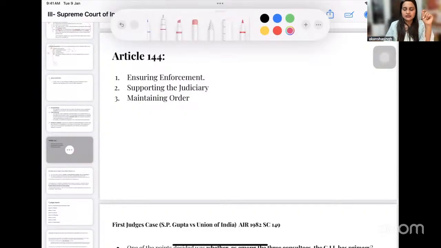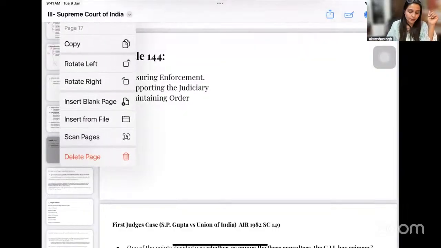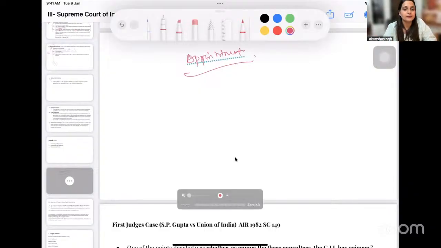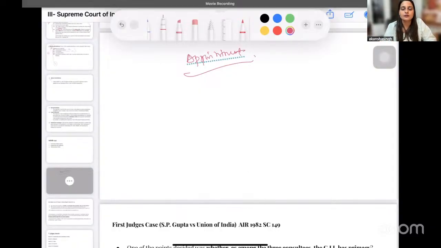The next discussion will be related to the appointment, and I will try to stop here. I think we have already crossed 31 minutes. So with this, I will explain the last thing, as to how the appointment takes place, and then maybe we can do a part 2 related to different aspects of the Supreme Court of India. If you want me to cover that, you can definitely let me know. I'll check your comments also, and we will do a second part if required.